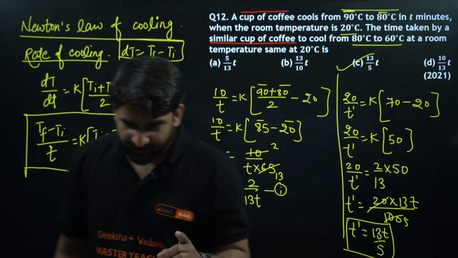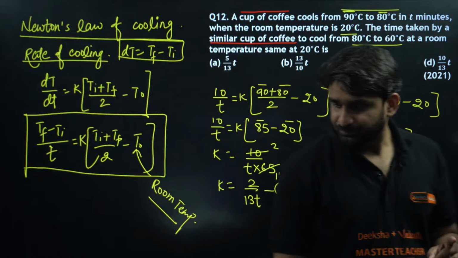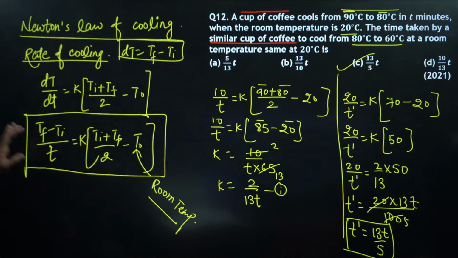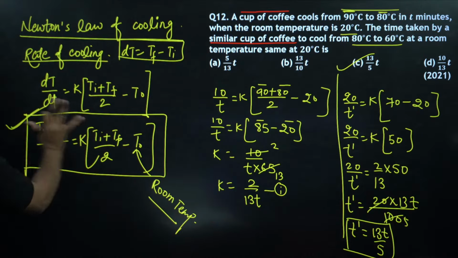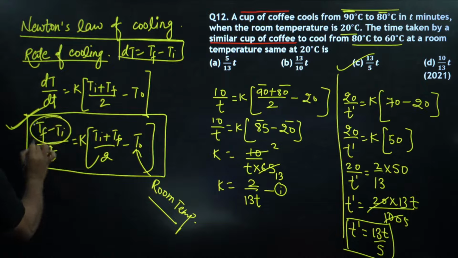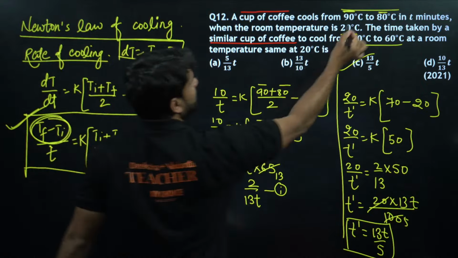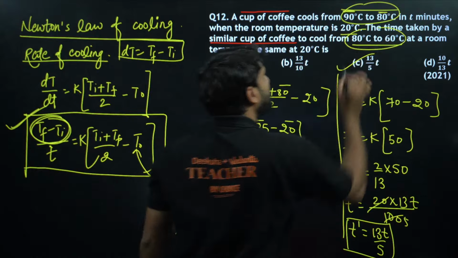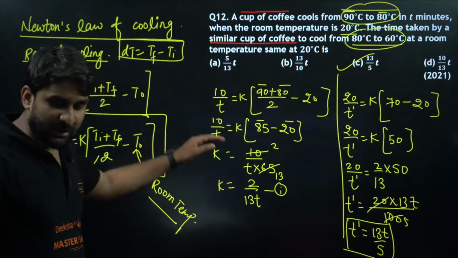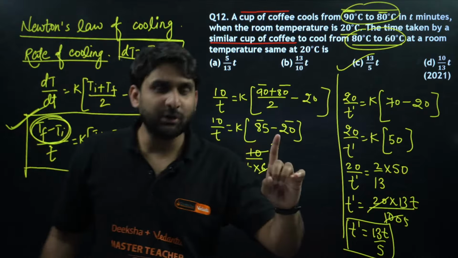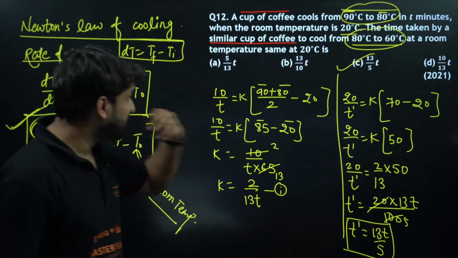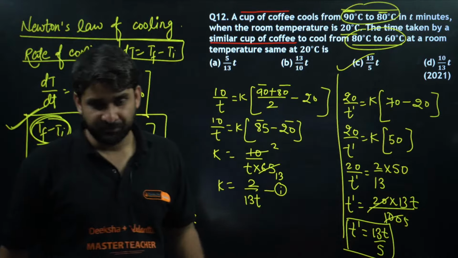Yes, is it clear? Is it clear to you all how I have solved this question? According to Newton's law of cooling, just using this formula, this is the change in temperature. In the first case, 90 minus 80, the change in temperature will be 10, and here 80 minus 60, the change in temperature will be 20. By putting in the values, we got the answer. Clear to everyone? So this is Newton's law of cooling, and this question is from NEET 2021.